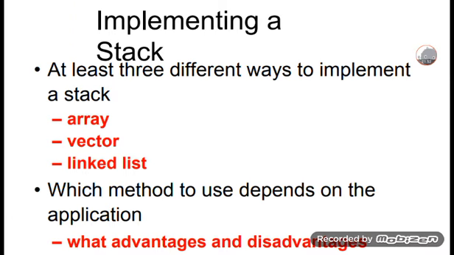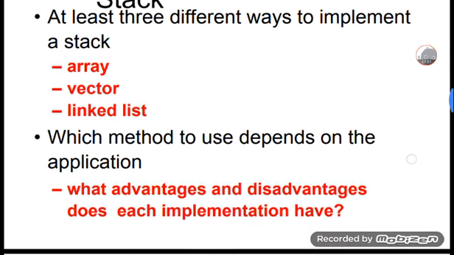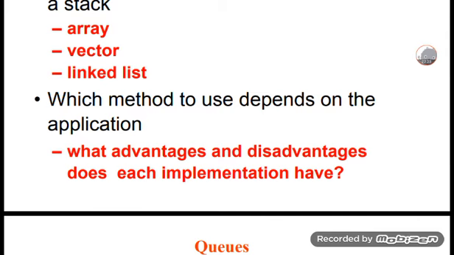How do we implement a stack? There are at least three different ways to implement a stack: arrays, vectors and linked lists. You have to maintain an array, a vector or a linked list. Which method to use depends on the application, and each implementation has its own advantages and disadvantages.